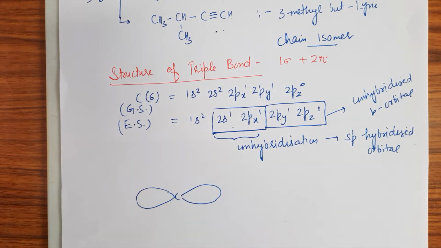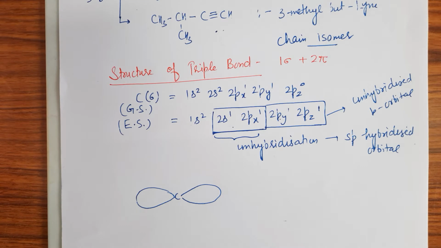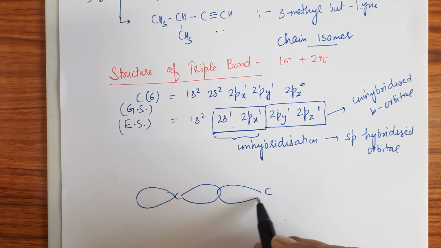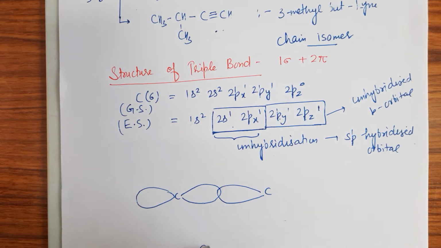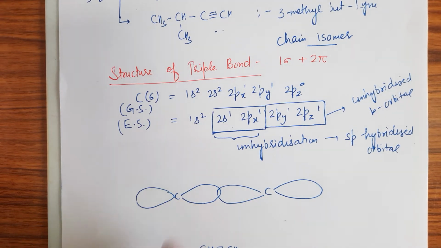As we know, sp orbital means it exists in the form of a linear structure. That means the angle will be 180 degrees, right? So we have two carbons. If we take the case of HC≡CH, we have two carbons, and the sp orbitals overlap each other.